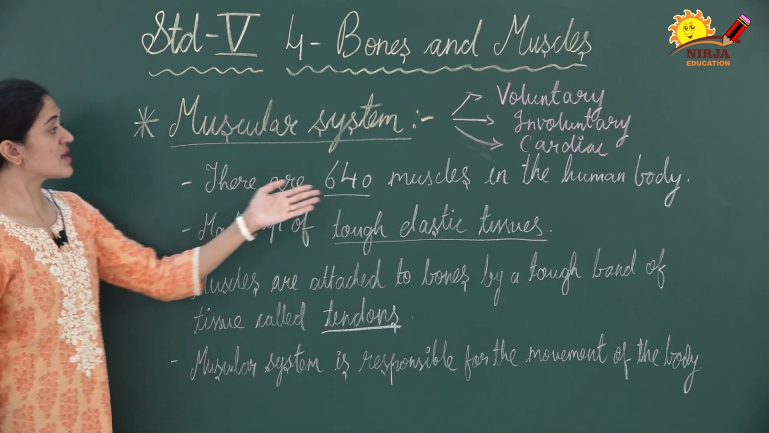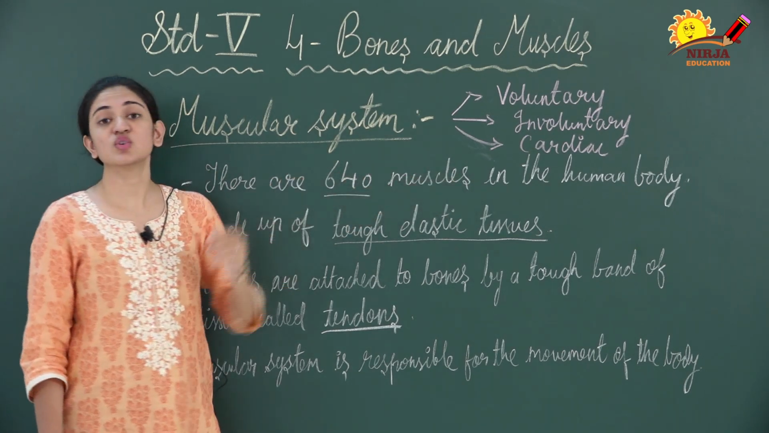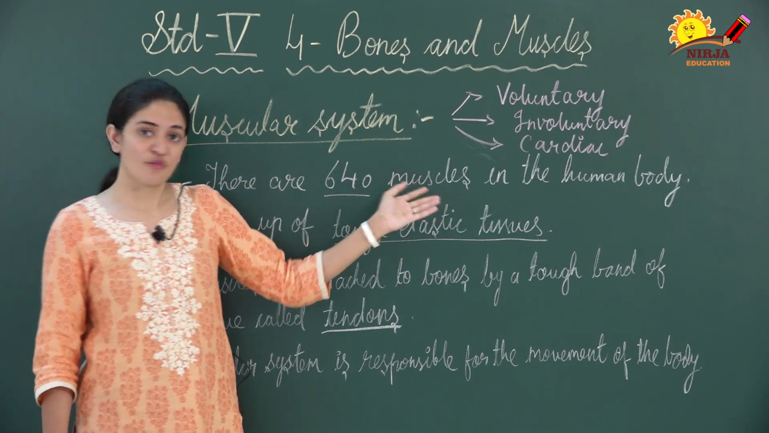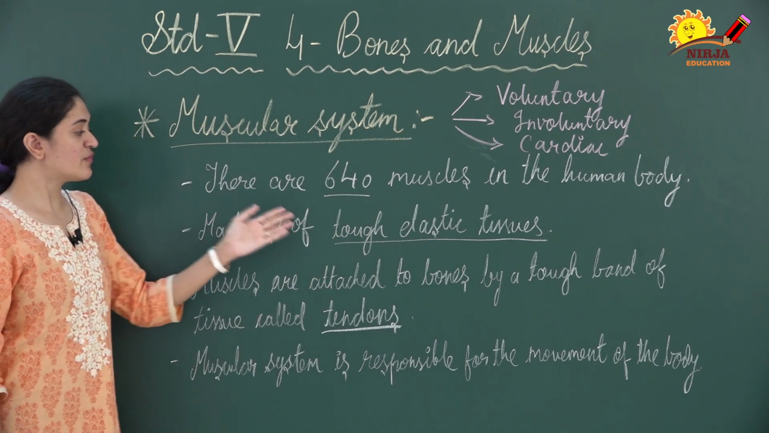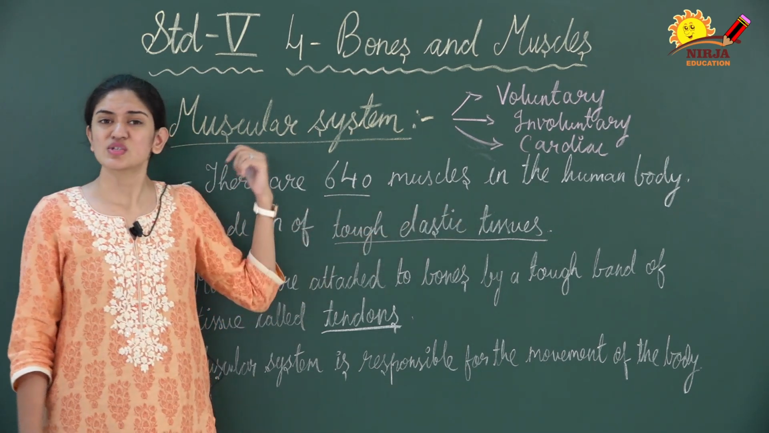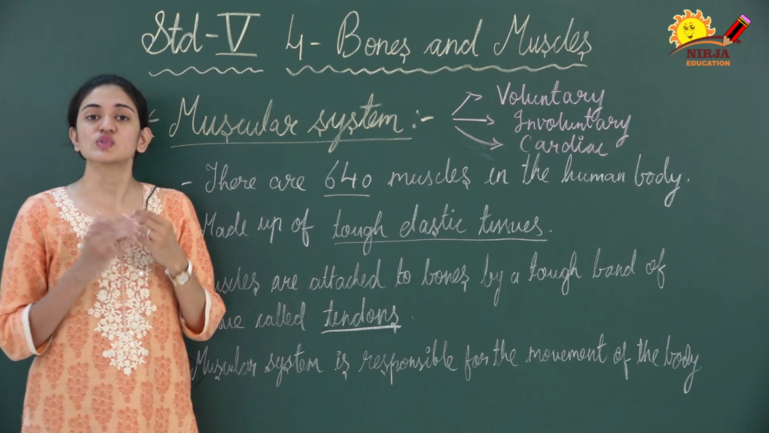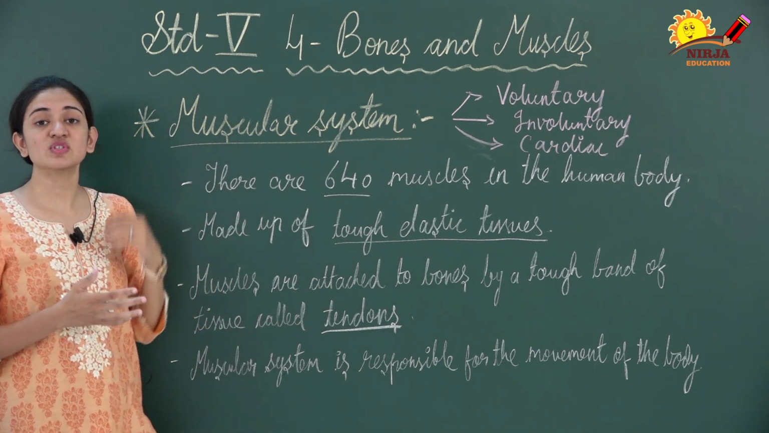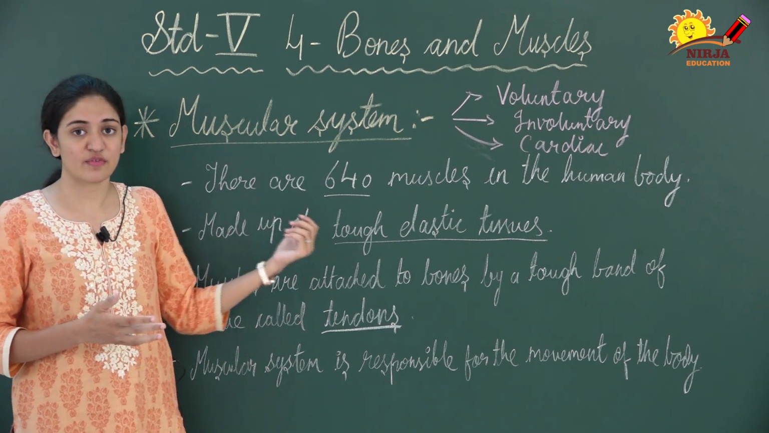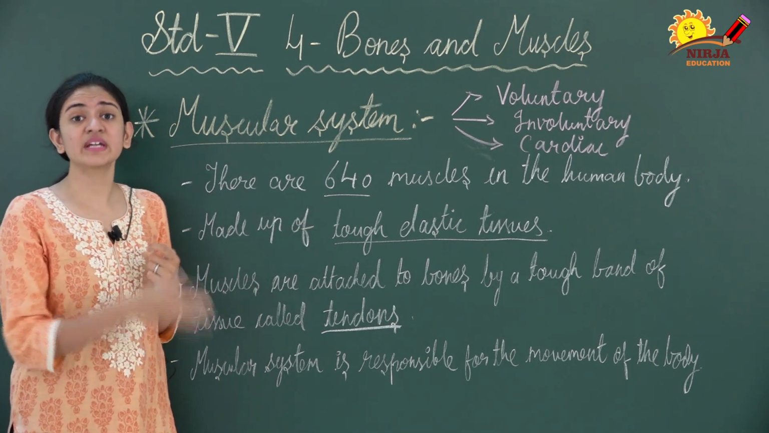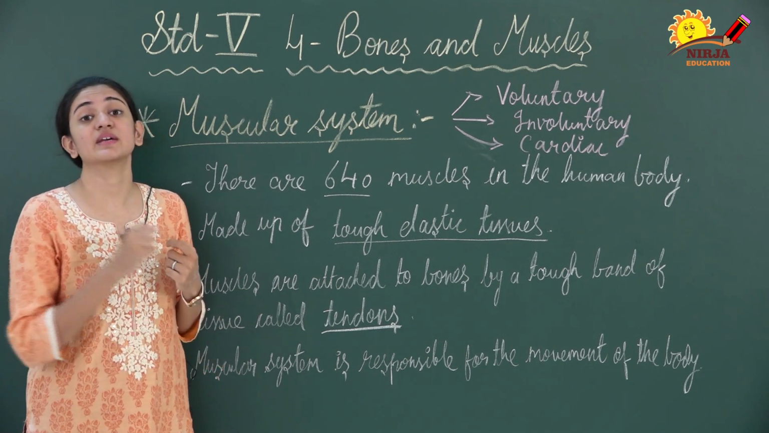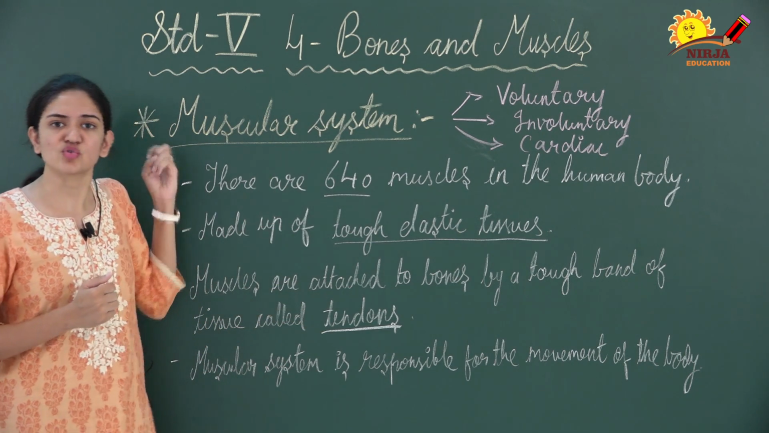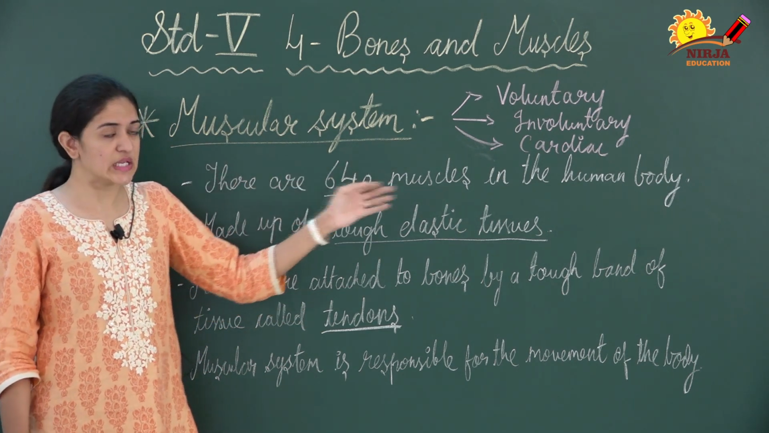There are 640 muscles in the human body. How many muscles are there in the human body? 640 muscles. They are made up of tough elastic tissues. What are these muscles made up of? They are made up of fibrous elastic tissues. They are very fibrous in nature and tough, so that they can do the work of pulling and pushing, and we can easily lift something. They need strength, so they are very tough and elastic.